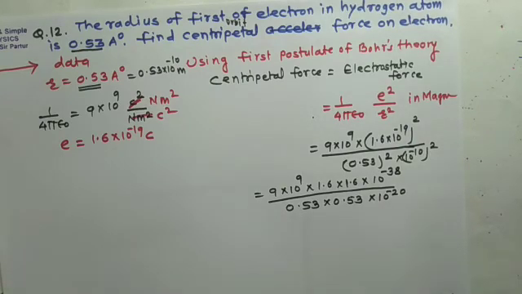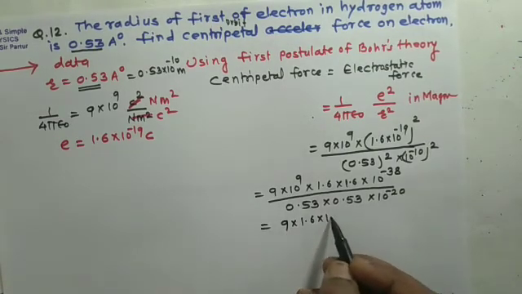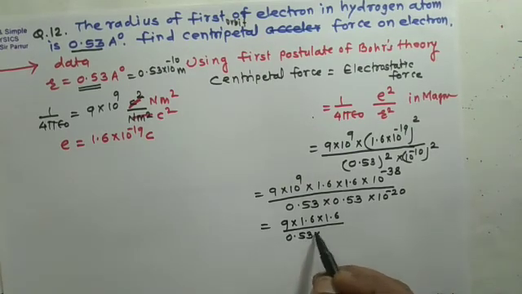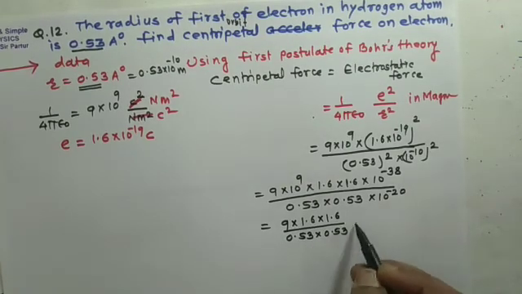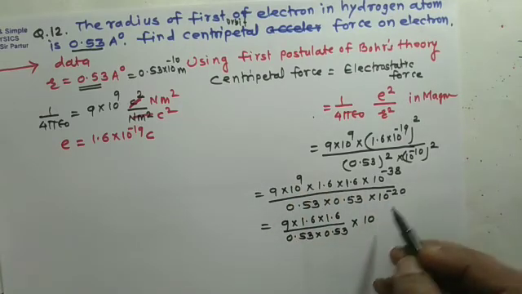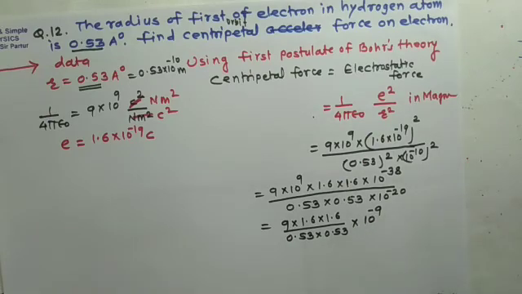If 20 is shifted above, so we can write as 9 into 1.6 into 1.6 divided by 0.53 into 0.53 into 10 to the power 29 minus 38 becomes 10 to the power minus 9.